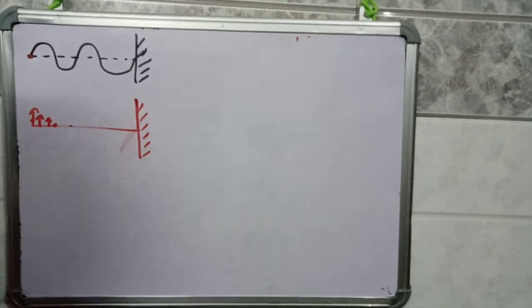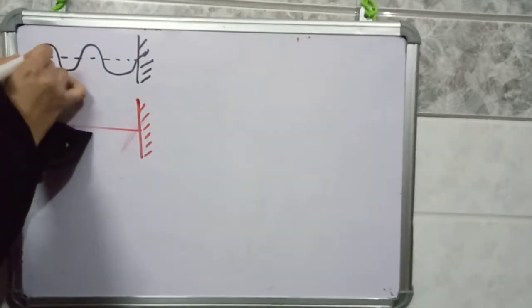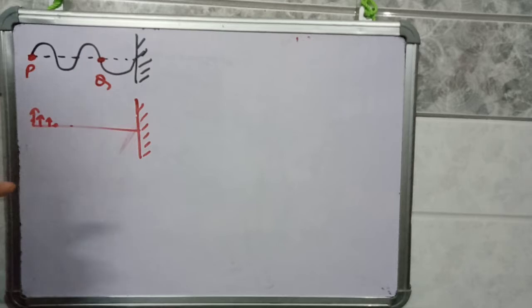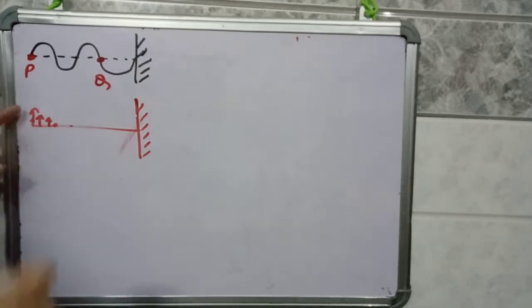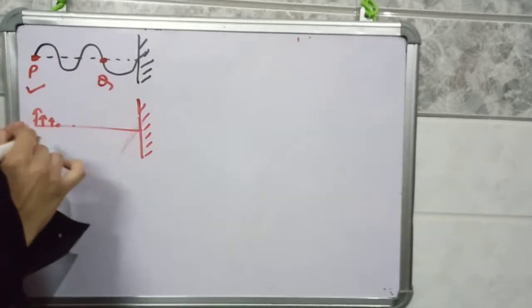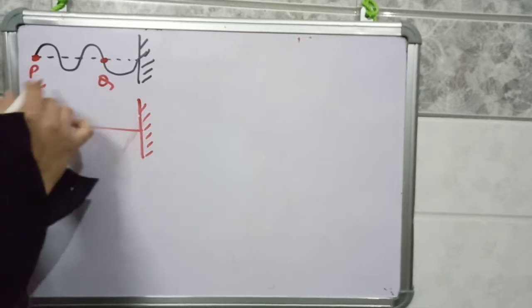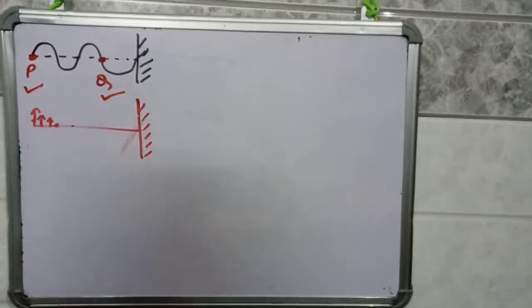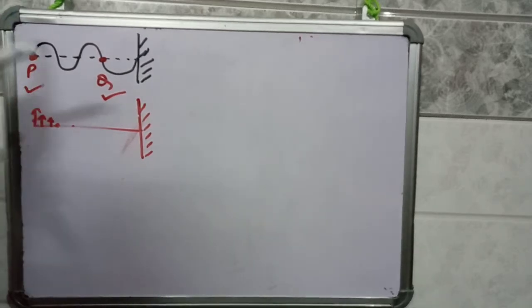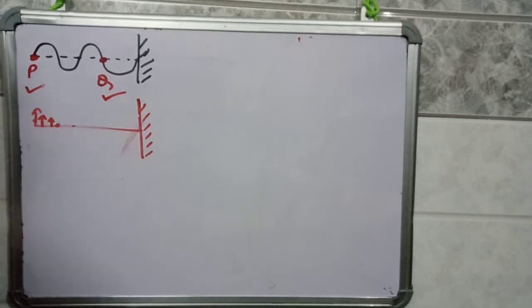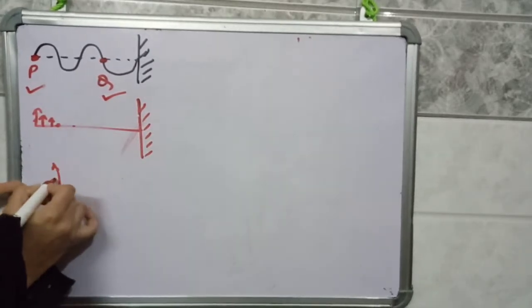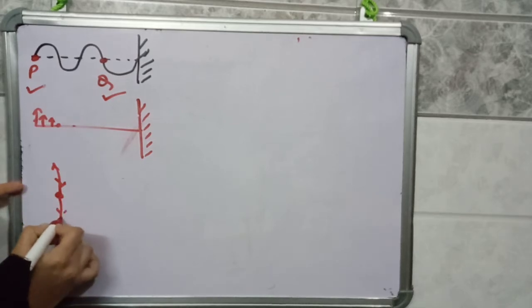Suppose the particle present here is p, and the particle present here is q. Firstly the disturbance will reach point p, and after some time it will reach point q. So when the disturbance reaches point q, particle p has already covered some displacement. Particle p is oscillating like this about its mean position.